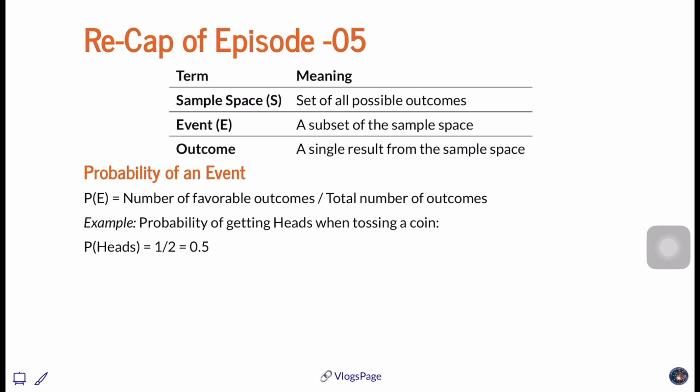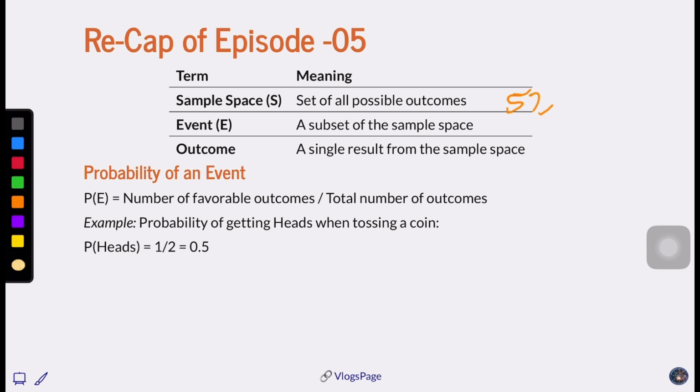Before going into episode 6, let's recap what happened in episode 5. In episode 5, we learned about three major things. The sample space, which is nothing but all possible outcomes. Say, for example, in a pack of cards, how many possible outcomes are there? It has 52 possible outcomes, right? And we are going to predict an event. Say, for example, out of 52 cards, how many red cards are there? 26,